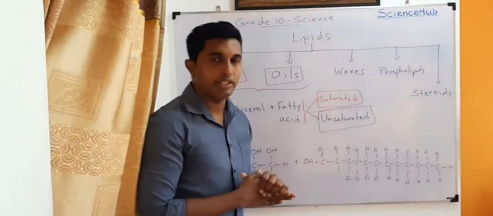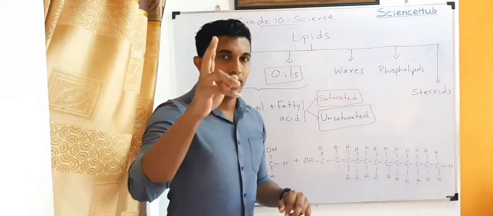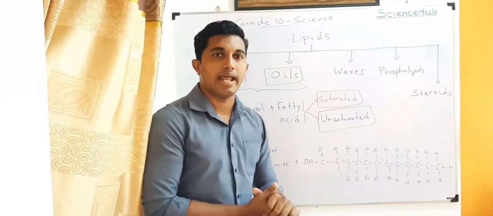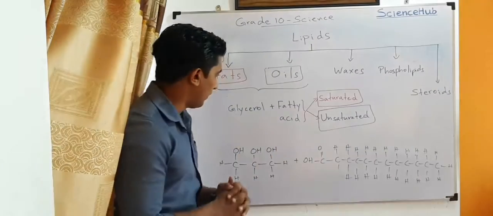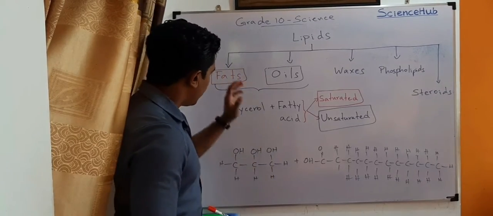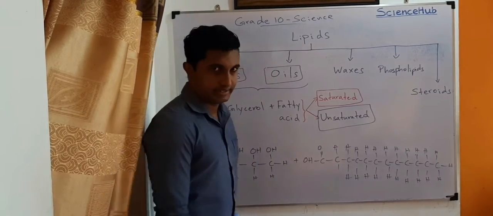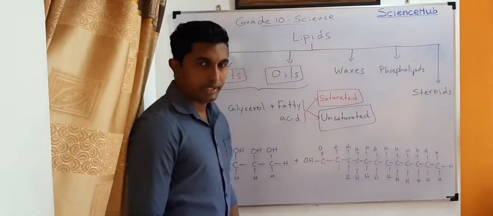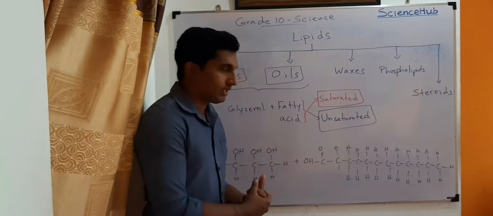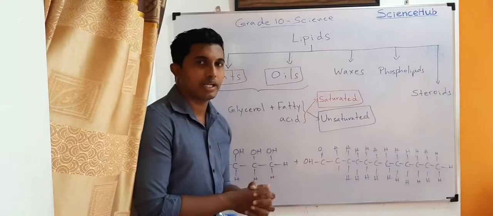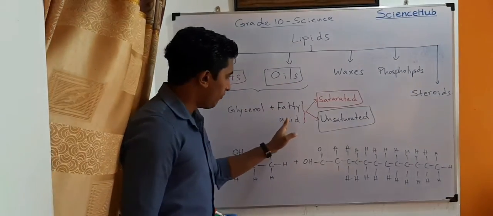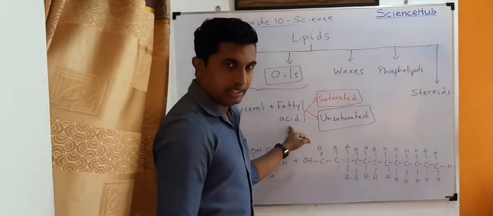The main two categories that you have to learn and keep in your mind are fats and oils. Fats and oils are the major two categories of lipids, and how are they made?